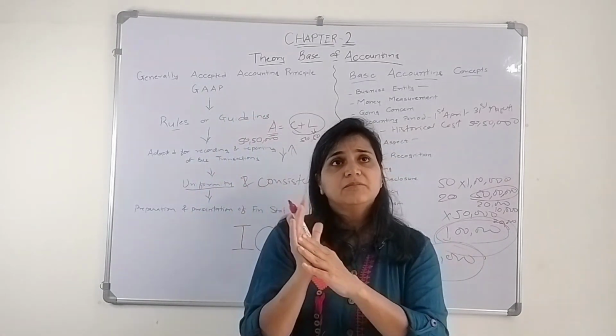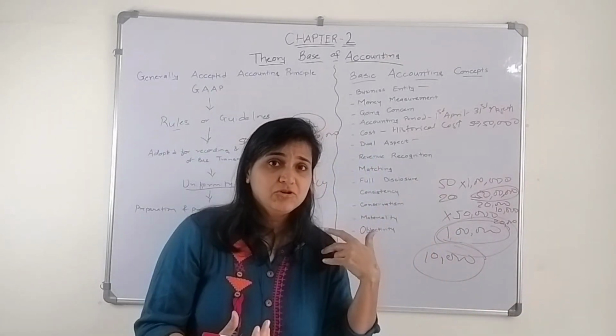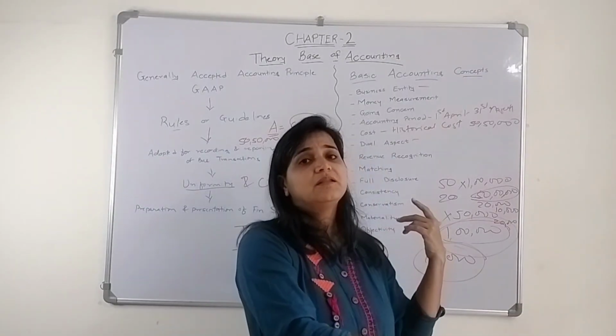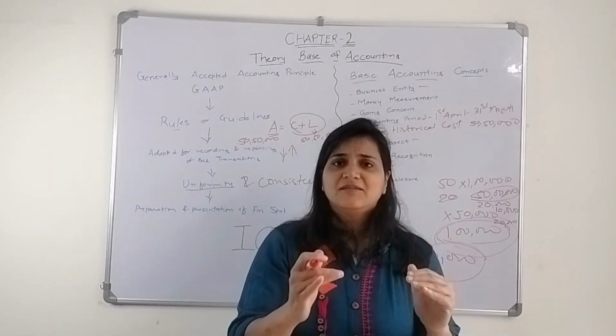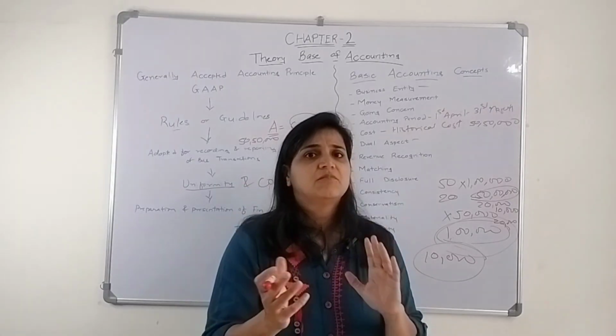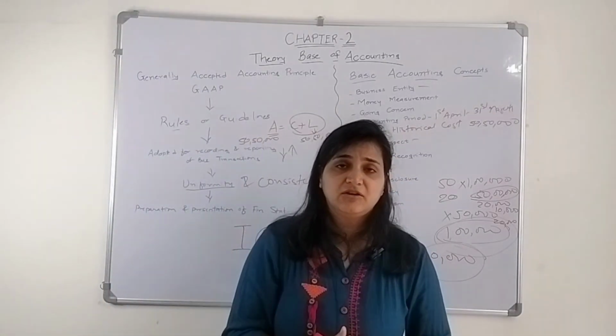Or else, if I am purchasing something on cash, the goods come into my business. Similarly, if I purchased on cash, my cash reduces by the same amount. So every transaction has a dual effect. It's the double entry bookkeeping system of accountancy. Okay. Third is revenue recognition.